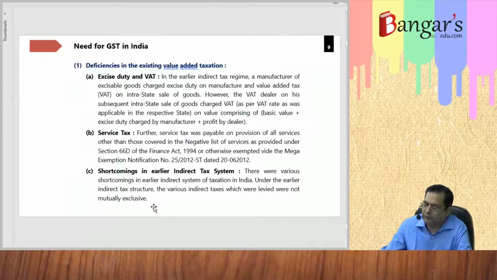We will be starting with the deficiencies tomorrow. Okay, what were the deficiencies and the constitutional amendment.